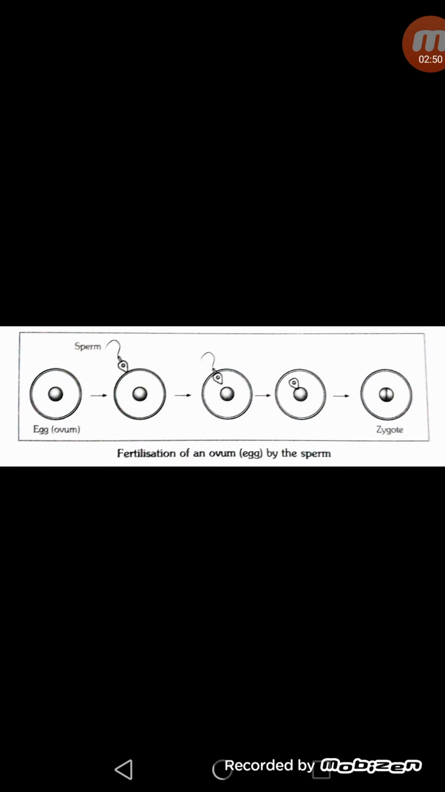Now there is a diagram showing the process of fertilization. In this diagram, you can see there is an ovum or egg. When a sperm comes in contact with the egg, the nuclei of sperm and egg fuse together to make a single cell structure called a zygote.